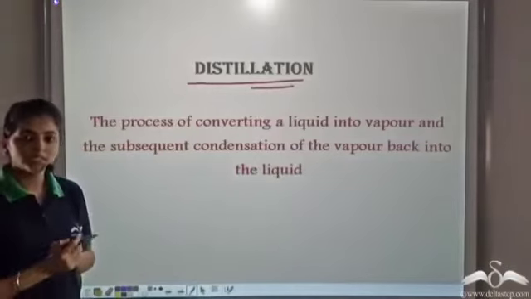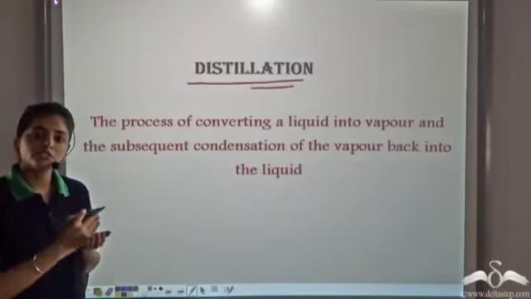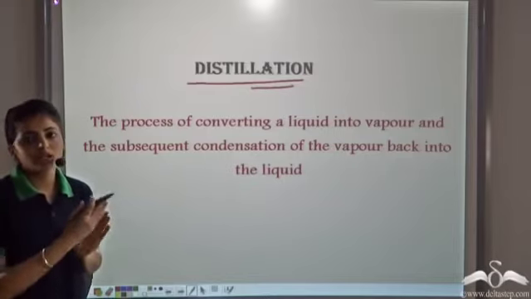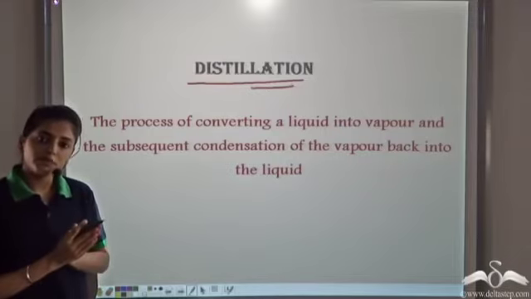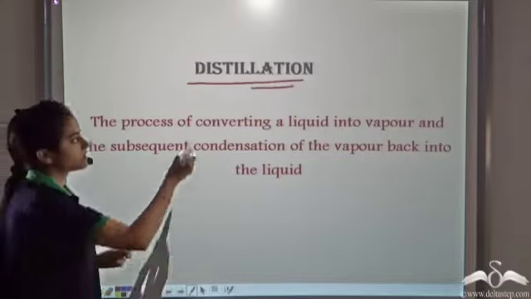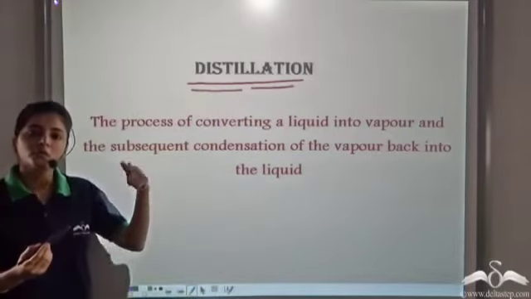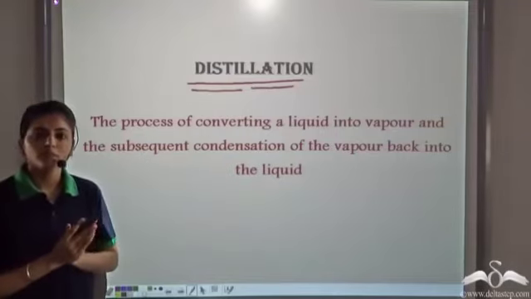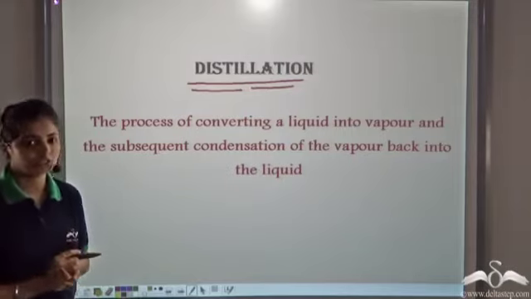Distillation is the process in which we heat the contents. The liquid first changes into the gaseous form, and subsequently it condenses back and falls into another beaker. So in case we want to collect the liquid as well, we use the process of distillation. What happened in evaporation? The entire liquid evaporates off. We are not able to collect the clear liquid. But when we need to collect the clear liquid as well, we use the process of distillation.